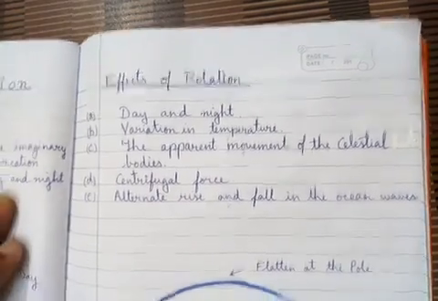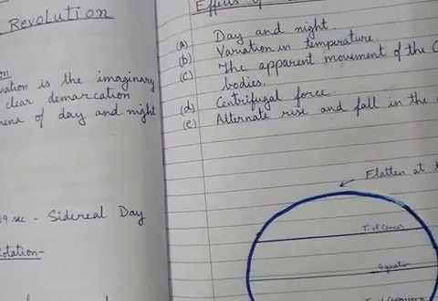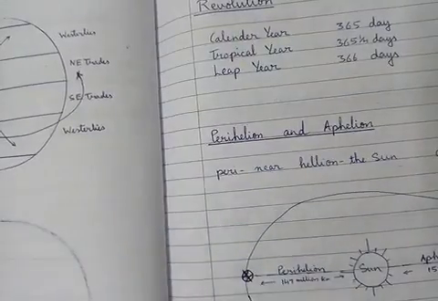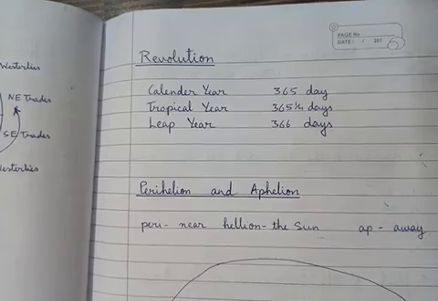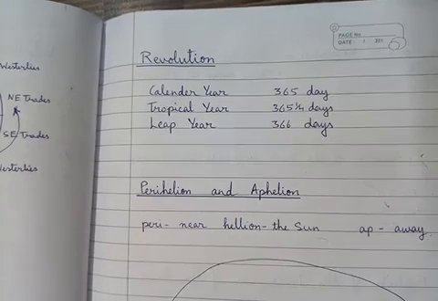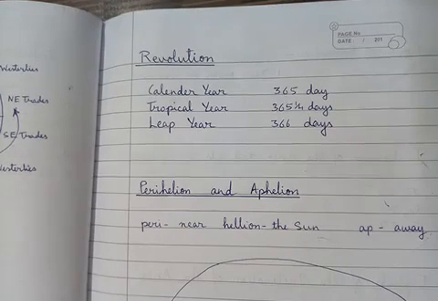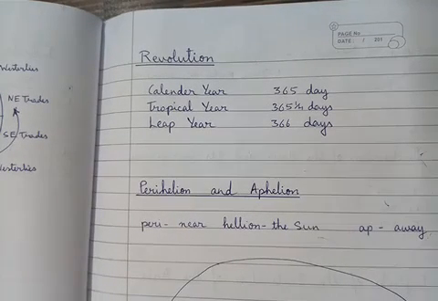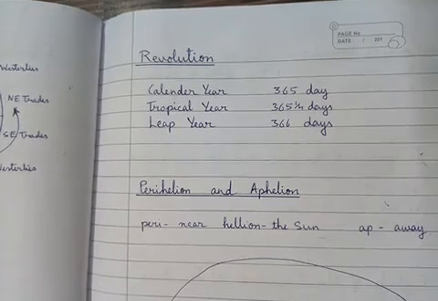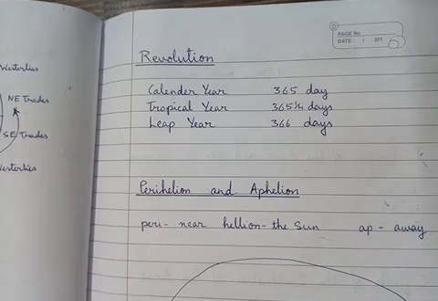Well, so we have seen here the effects of rotation. Now next we are going to see about the revolution. All of you know about the revolution. What is the revolution? The revolution is the motion of the earth along its elliptical orbit around the sun. In simple language, the movement of the earth around the sun is called revolution. Now the earth completes one revolution in